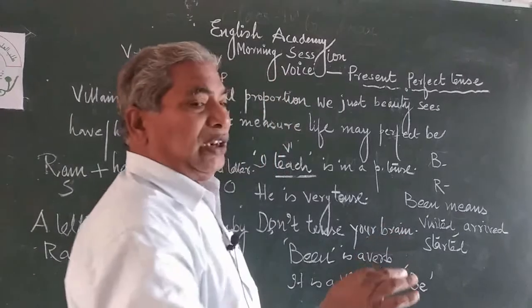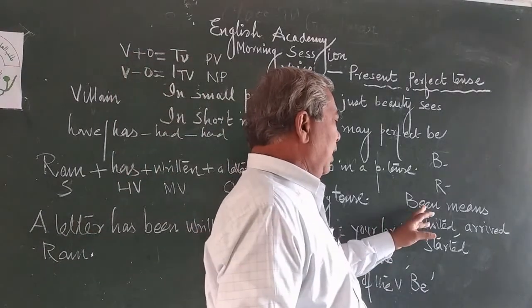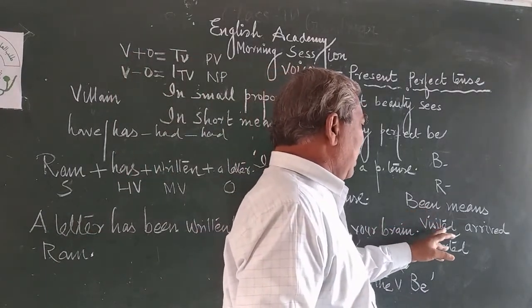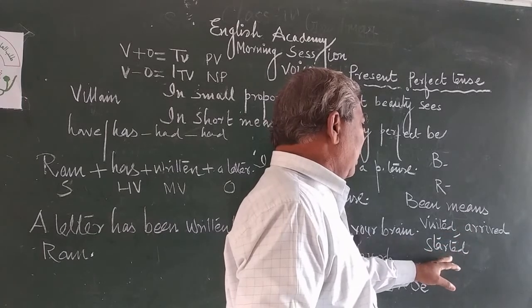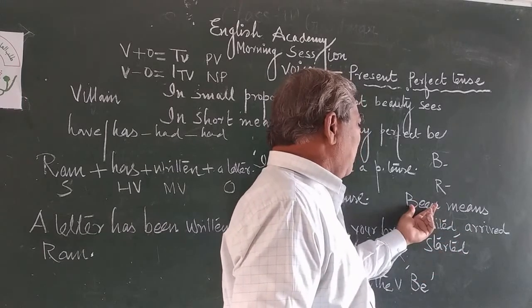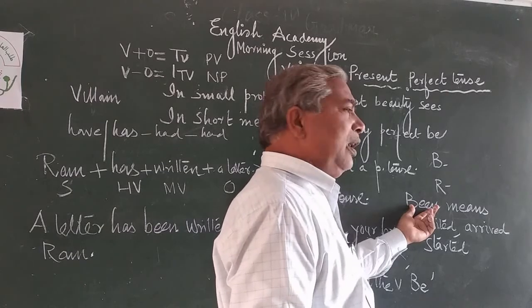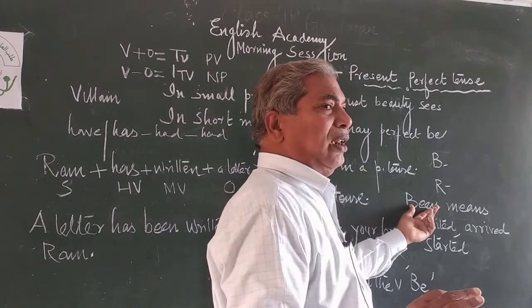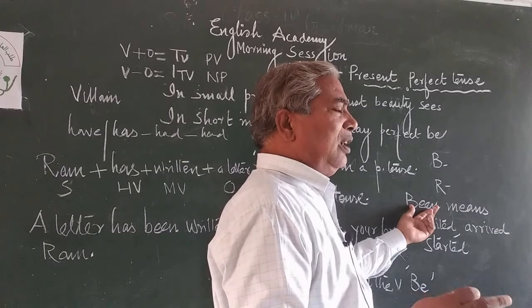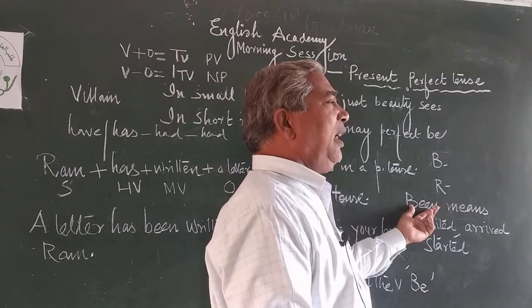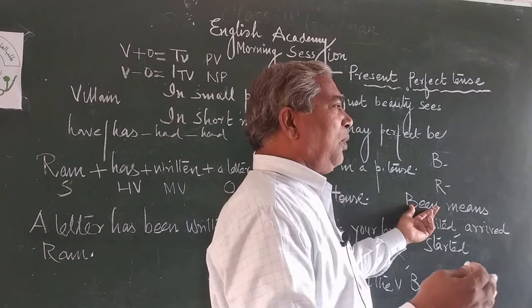These are the meanings of been. And been is the third form of the verb be. Sir, but I do not understand. Give any example, then it will be clear. Otherwise, sir, I do not understand. Be is a verb, been is a verb, it is the third form of the verb.